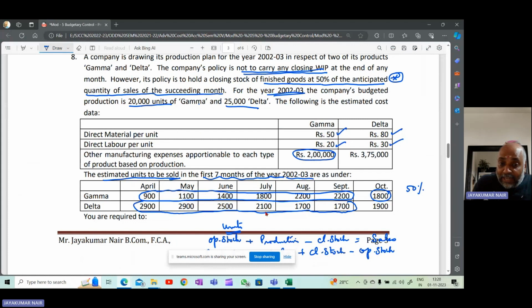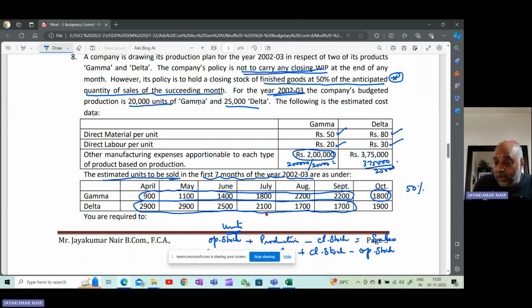So if you divide 2 lakhs by 20,000, you will know per unit how much is the manufacturing cost. Similarly, 3,75,000 divided by how many units of Delta for the whole year? 25,000.